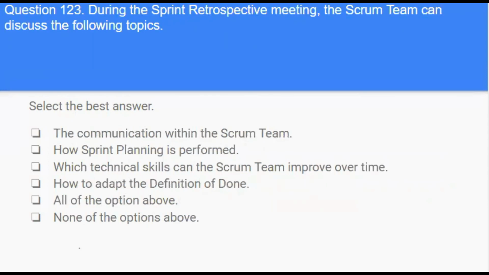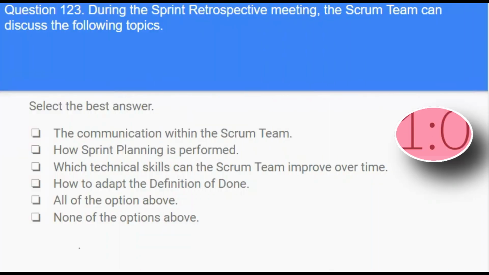Next question. During the sprint retrospective meeting, the Scrum team can discuss the following topics. Options. The communication within the Scrum team, how sprint planning is performed, which technical skills the Scrum team can improve over time, how to wrap the definition of done, all of the options above, none of the options above.